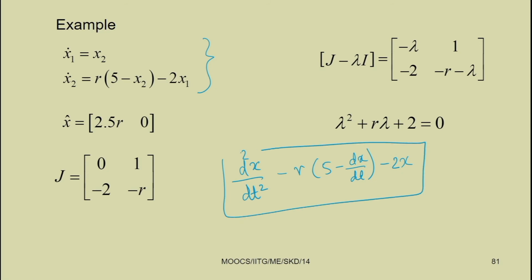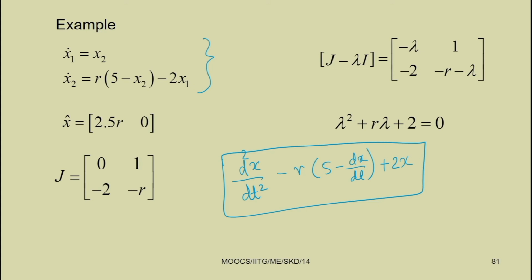Which is written in terms of two first order differential equations, that is x1 dot equal to x2 and x2 dot equal to, when we take this to the right hand side, r into 5 minus dx by dt minus 2x.